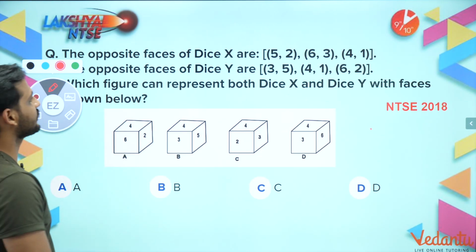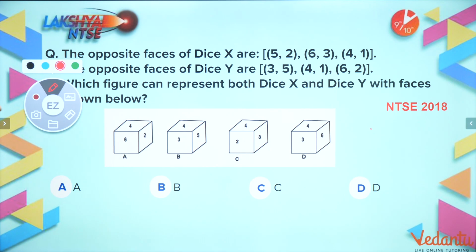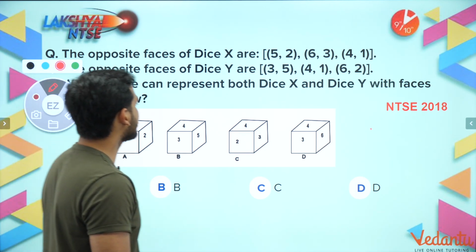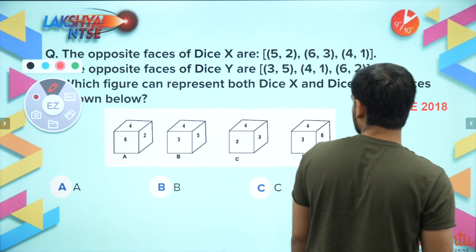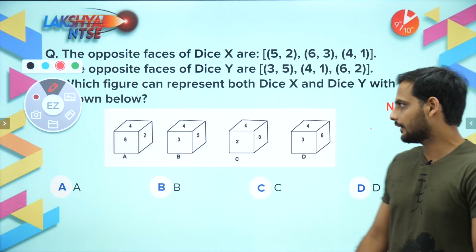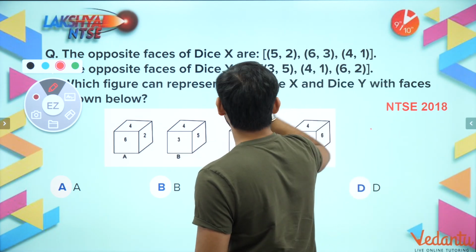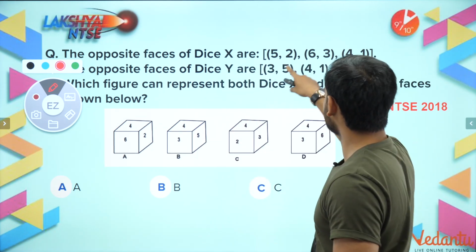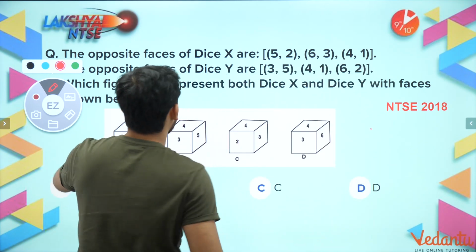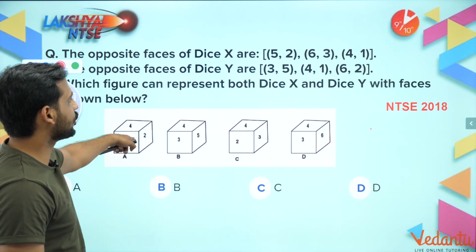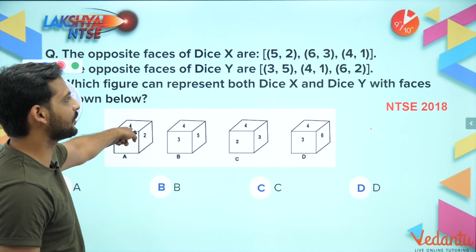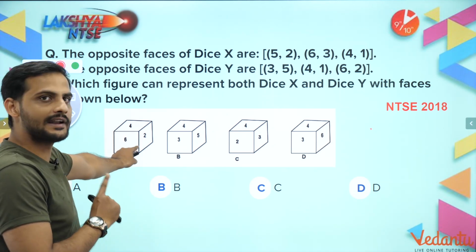The opposite faces of dice X are 5, 2, 6, 3, 4, 1. And opposite faces of dice Y are 3, 5, 4, 1 and 6, 2. Which figure can represent both dice X and dice Y with faces shown below? Now see, opposite faces. Here, as you can see, in the first part, 5, 2 should not be together. They are not together. 6, 3 should not be together. They are not together. 4, 1 should not be together. Not together. So it can represent dice X.